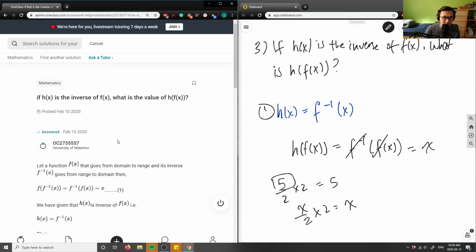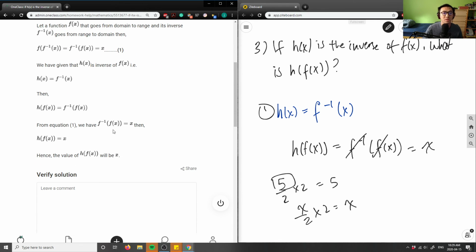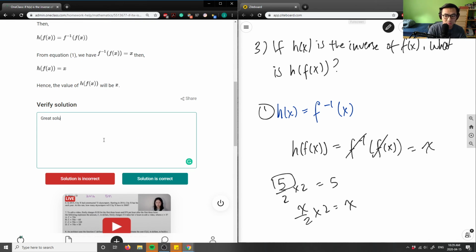It says here, let a function f(x) go from domain to range. So they actually specify domain and range, which is great. They did the exact same substitution as I did, where f inverse of f of x equals x. So given that, we have h of f of x equals x here, right? That's good. Hence the value of h of f of x is just equal to x. This is a good solution. This here is a great solution and analysis.